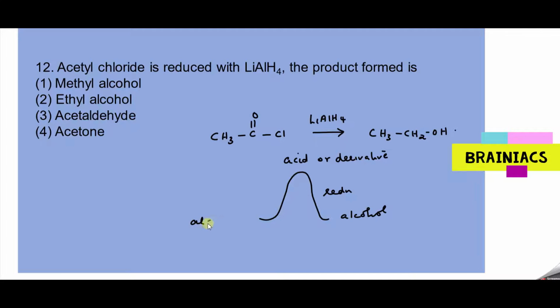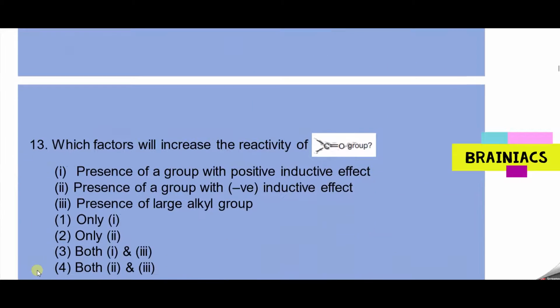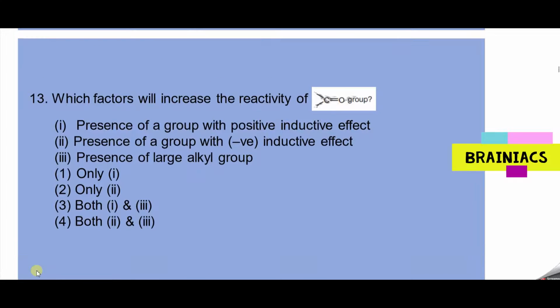Similarly, any alcohol on continuous oxidation will result in acid. Partial oxidation will result in aldehyde. Here also, partial reduction will result in aldehyde. Should remember. Fine. Okay. Tell me the answer for this one.